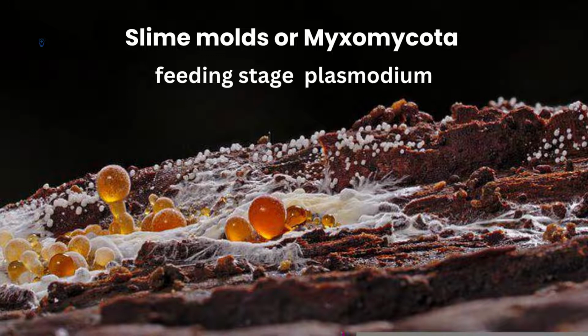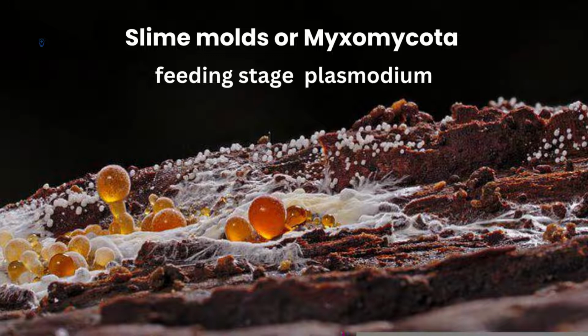A multinucleate mass of cytoplasm can grow to 30 centimeters in diameter. The plasmodium, which is slimy in appearance, streams over damaged decaying logs and leaf litter. It can creep on damaged decaying logs or leaf litter.